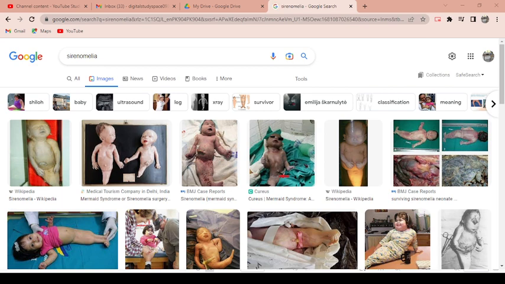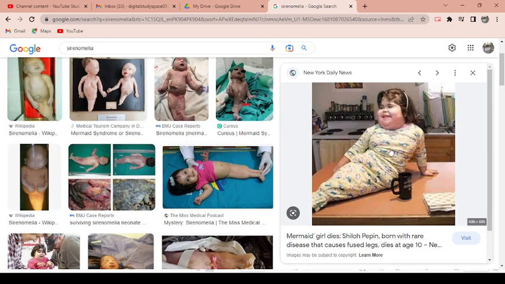So this is the picture of sirenomelia. It is over here. The children look like mermaids or something. So this is sirenomelia, like a mermaid or something. This is not compatible with life, by the way.